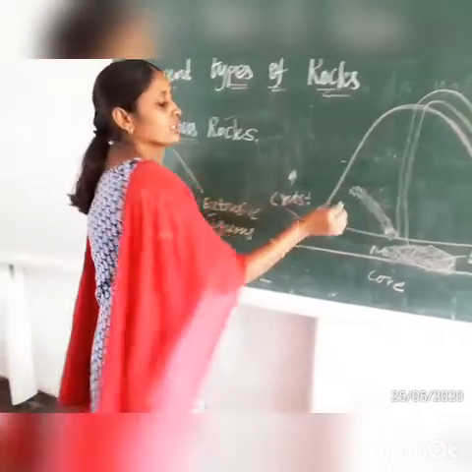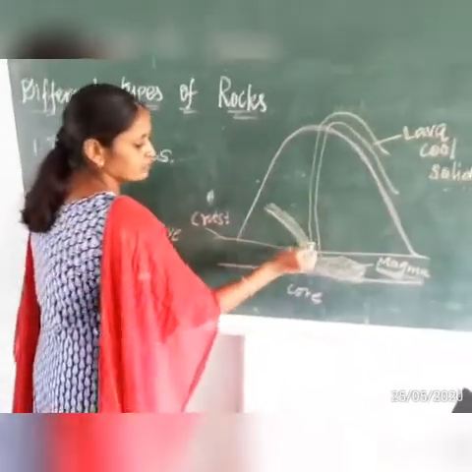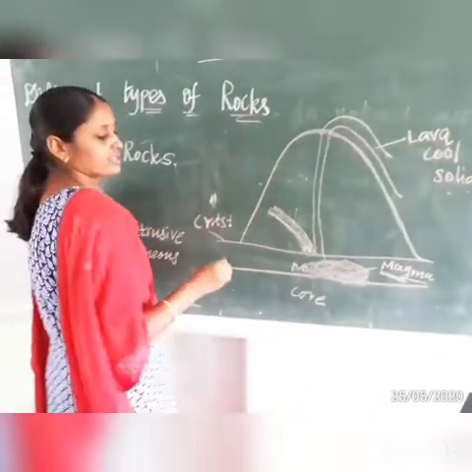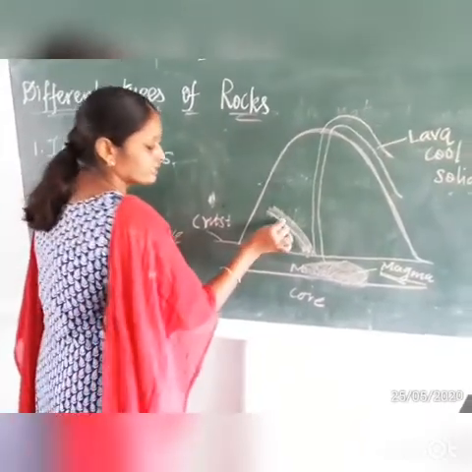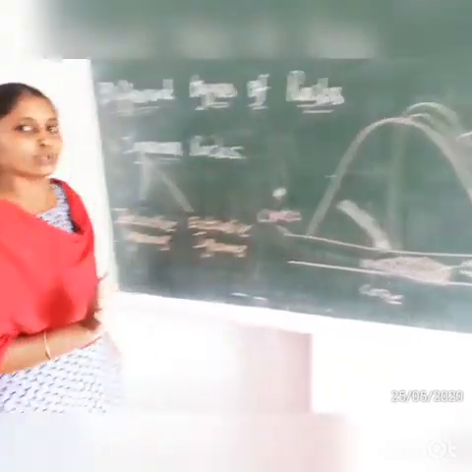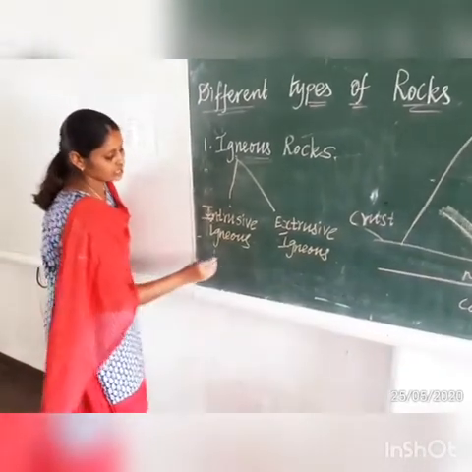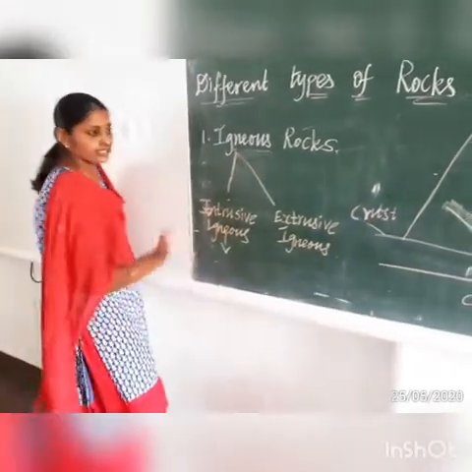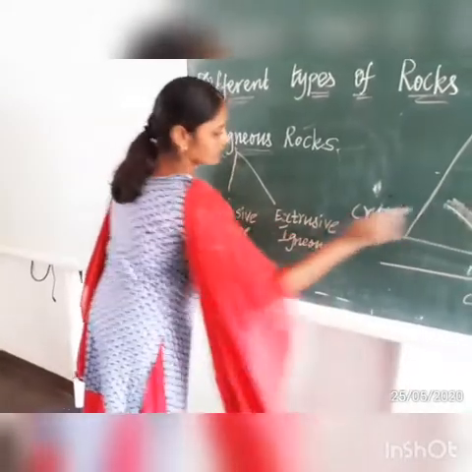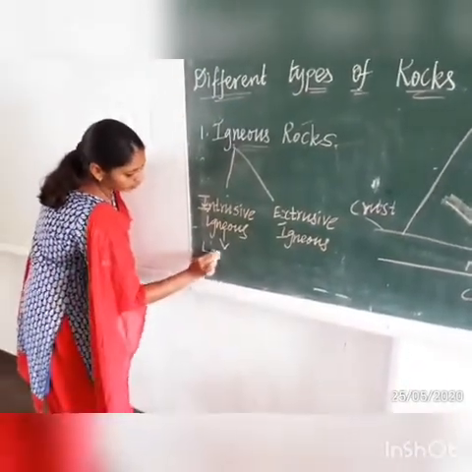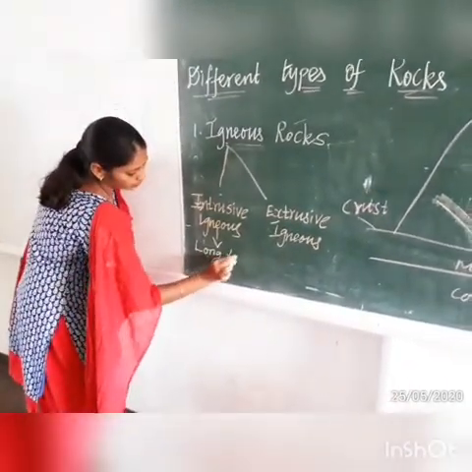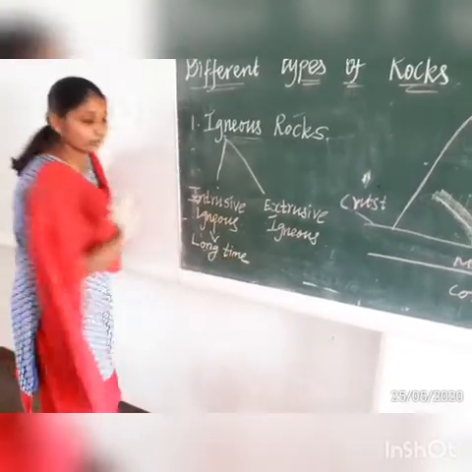Like that, the magma present inside the earth takes a long time to cool down. So the intrusive igneous rock settles down inside the earth itself and takes a long time for cooling. It does not cool down immediately.